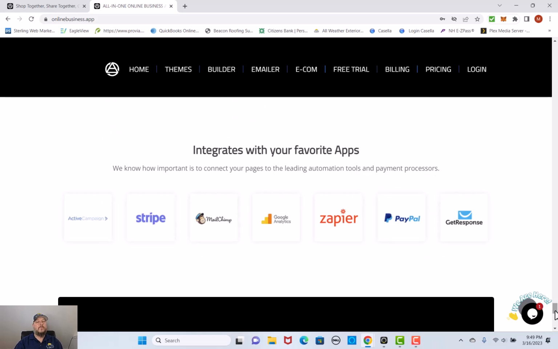Also, we know how important it is to connect your pages to the leading automation tools and payment processors out here. This integrates with a lot of your favorite apps: ActiveCampaign, Stripe, MailChimp, Google Analytics, Zapier, PayPal, GetResponse, and more.